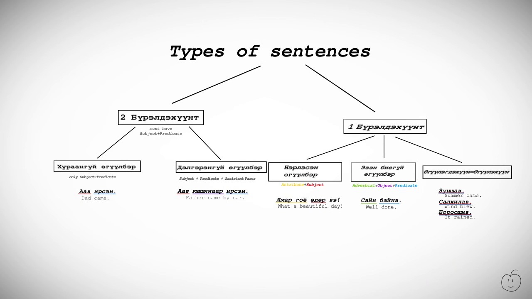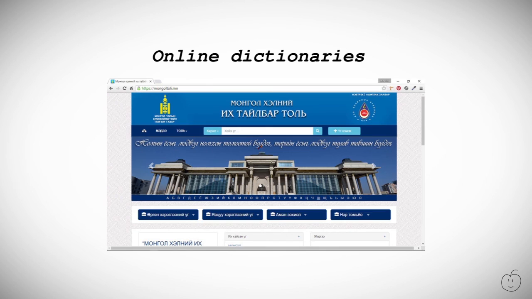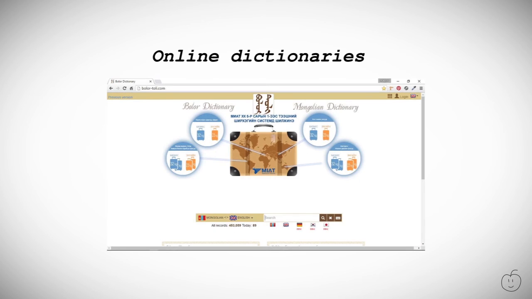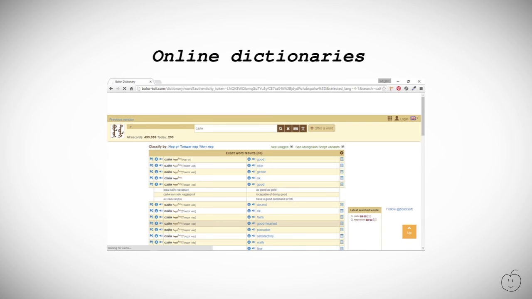Just a few words before you head off. I have 2 online dictionaries to recommend. The first one is Ich Talbirtal. It's a monolingual dictionary, but you can check the pronunciation of a word, type the word or copy and paste and click on the sound button to hear its pronunciation. The second one is Bolortal. Here you can check the meaning of a word.